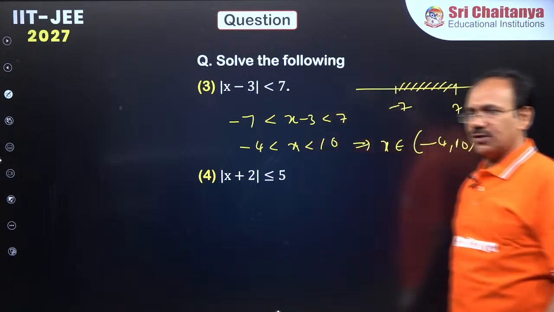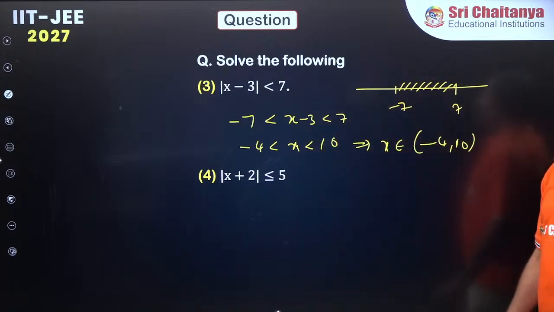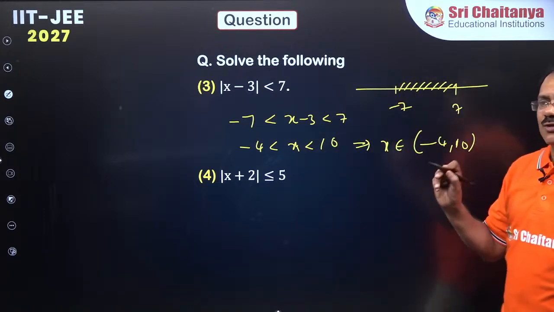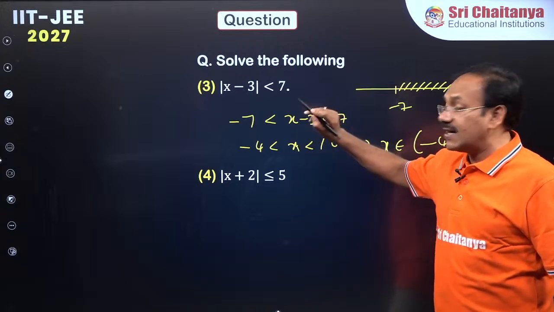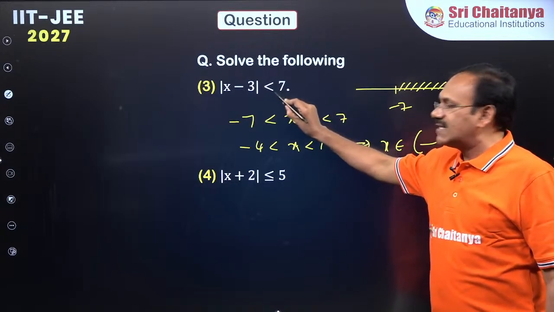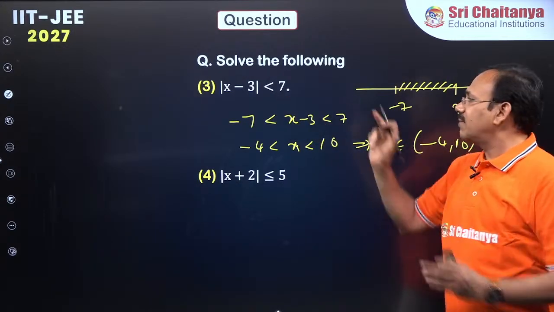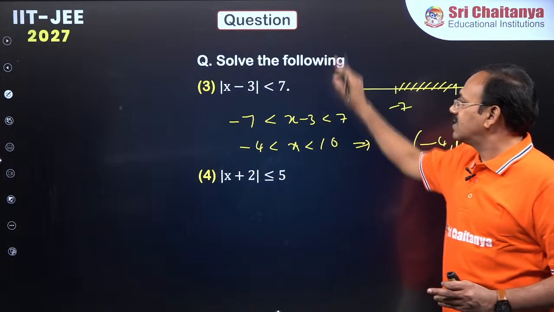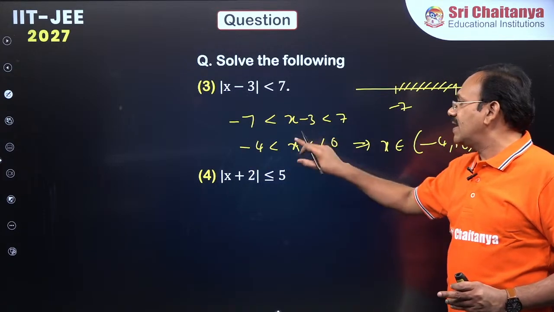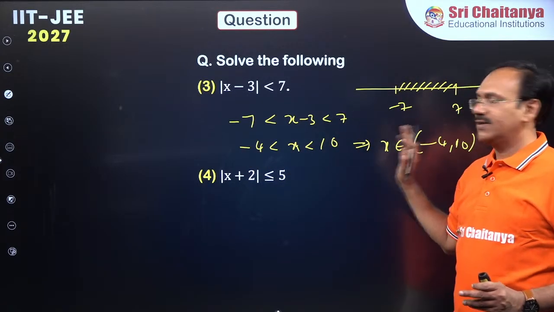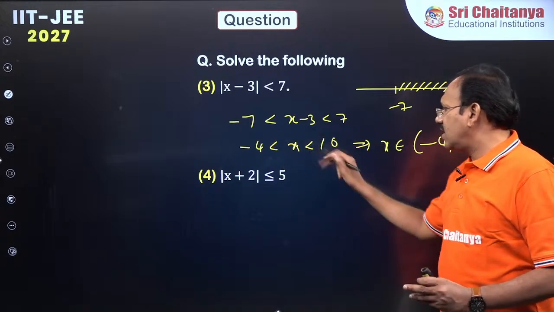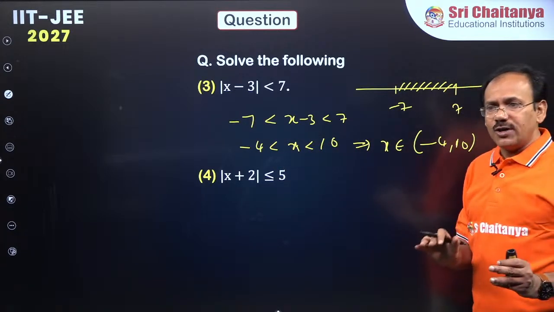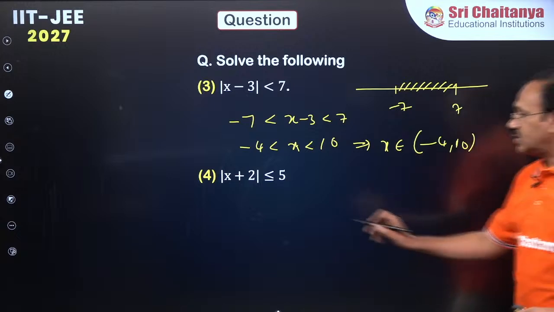Right, good. Appreciate. So, those who didn't understand, let me repeat, dear students. For a modulus related inequation, if less than is there, modulus of something less than 7 in the sense, you just write minus 7 less than this less than 7. You add 3 to the inequation and you get the x value. If you don't understand, let us take up another question.